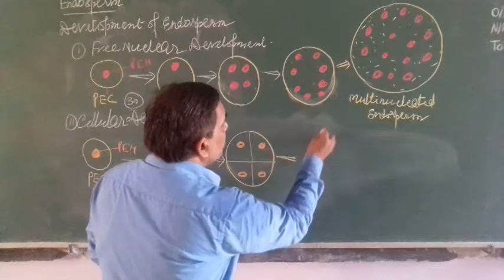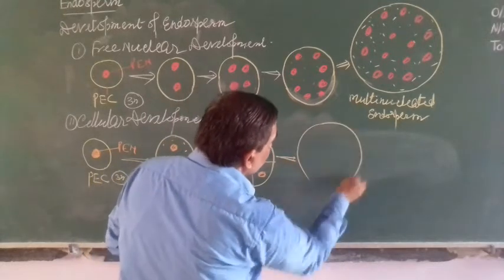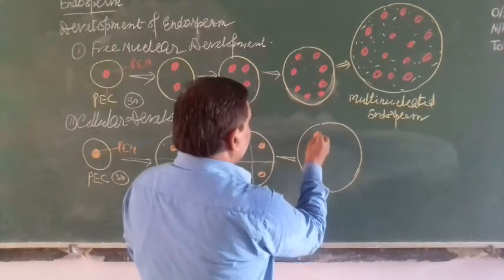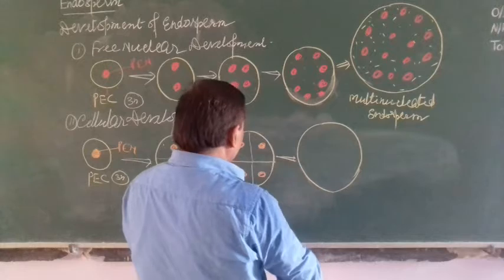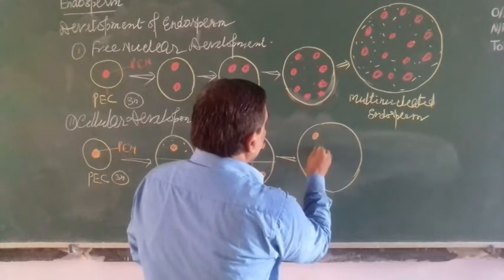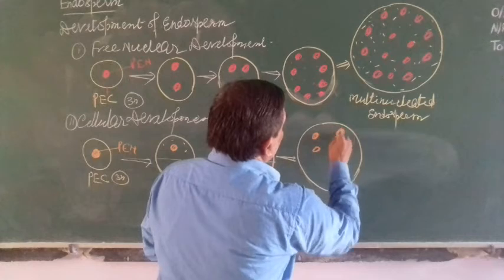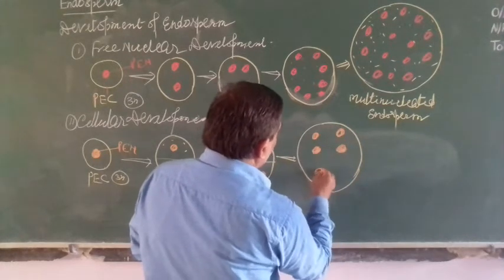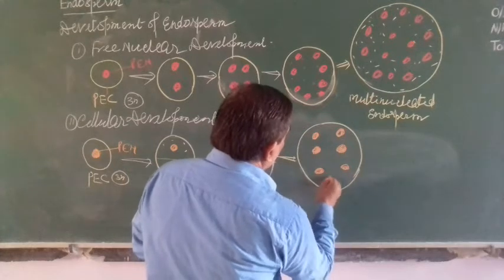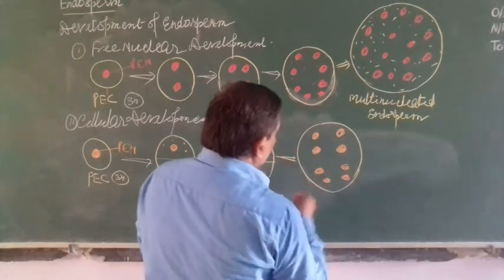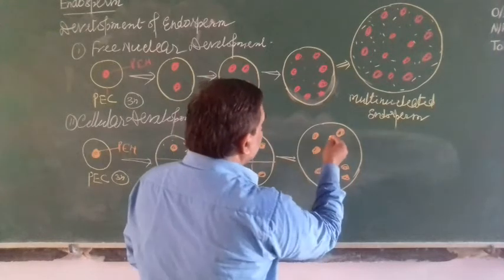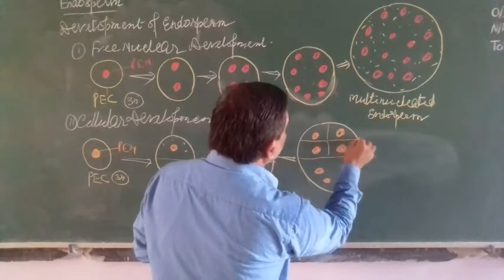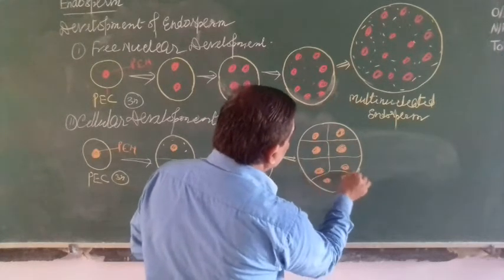Again here the nucleus divides, again the nucleus divides. Here you see, the nucleus divides, then the cell divides.